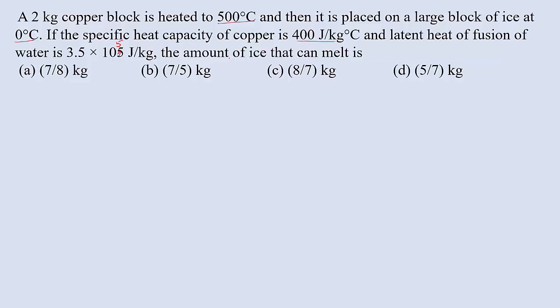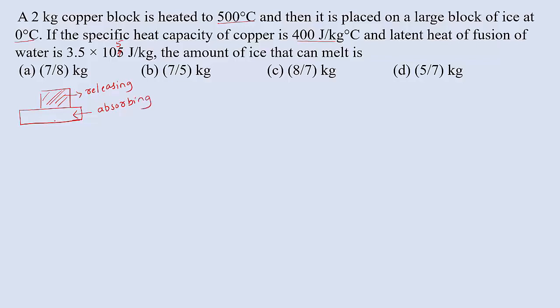Then the amount of ice that can melt is, see here, copper block when it is kept on a large block of ice. Suppose if this is ice block, on this ice block I am going to keep a copper block which is having temperature 500 degrees Celsius. We know that heat is always transferred from higher temperature to lower temperature. That means heat is released by this copper block and then it is absorbed by ice block. So here heat is releasing and then here heat is absorbing.